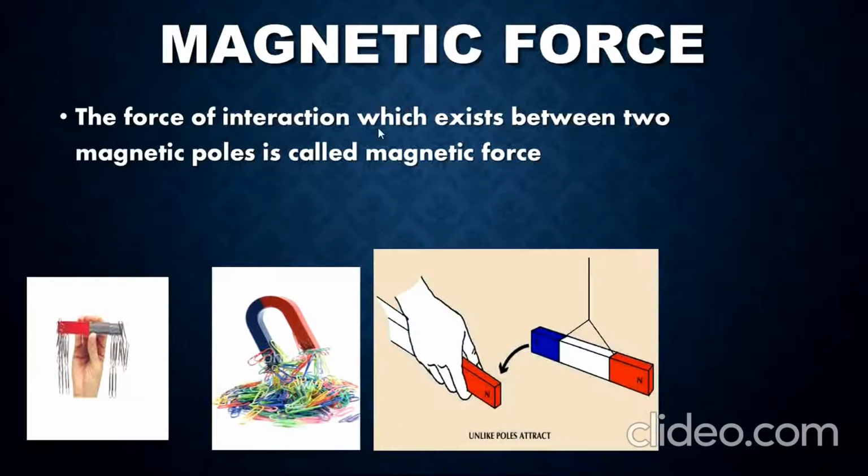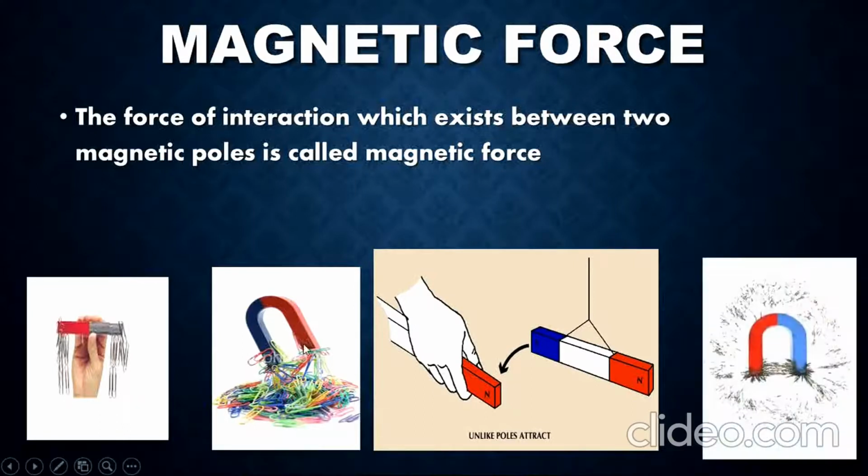If you bring opposite poles of the magnet together, they attract each other because unlike poles attract each other. Whereas if you bring the same poles towards each other, you can feel the force of repulsion because like poles repel each other. This is magnetic force.